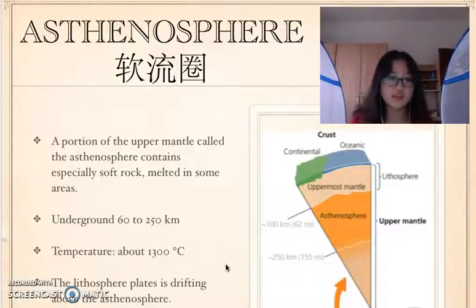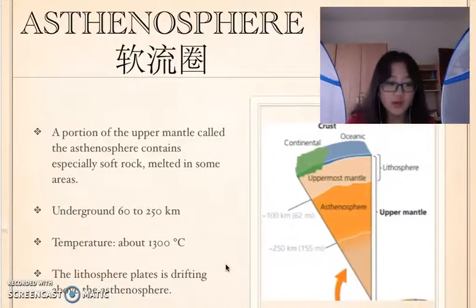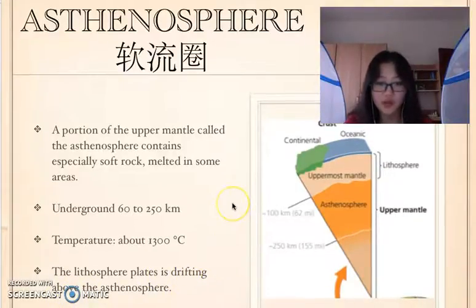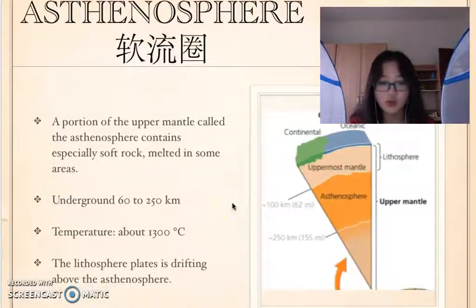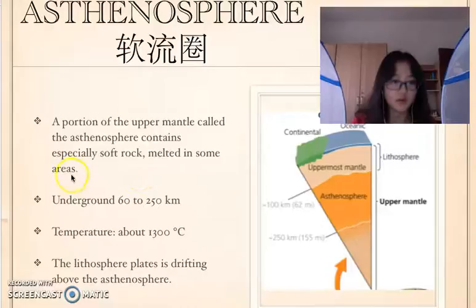And this asthenosphere is underground about 60 to 250 kilometers, and the temperature is about 1,300 degrees. The most important thing about the asthenosphere is that the lithosphere plates drift above it, so it has a very critical role in plate tectonics, which I would like to talk about later.